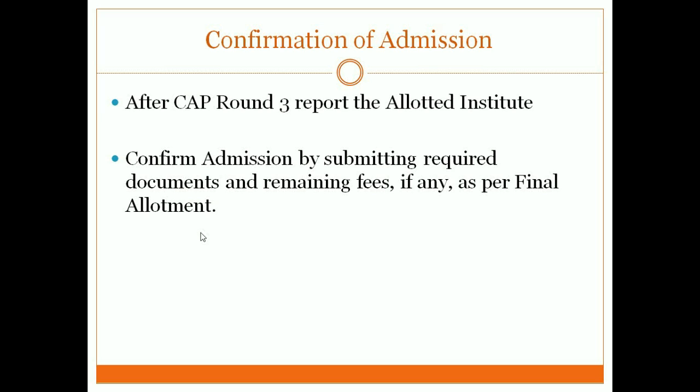Now it's a decision call. Shall I take that 6th rank college? If yes, you visit that institute with all the documents and pay the money. If no, then you lose your claim for that college. You can't block that college further. So this is a decision-making call, whether you want that college or not.